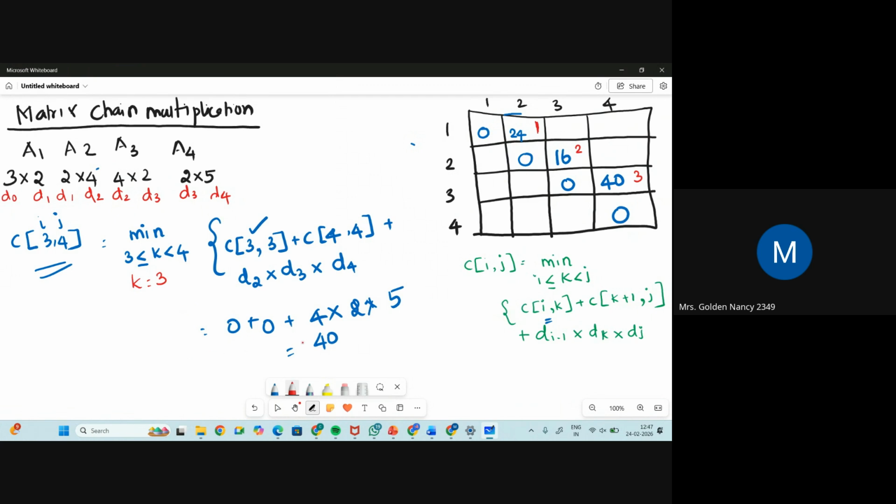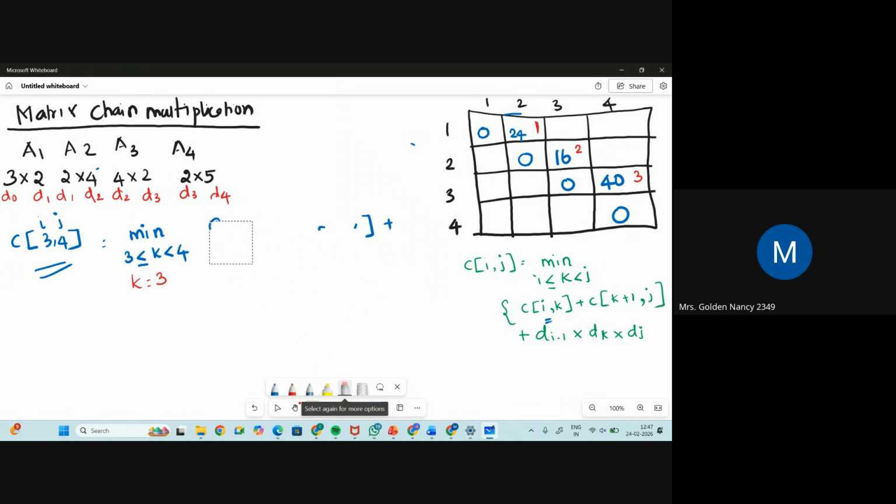Now we have found the first sub problems, the first one step from the diagonal. Just remember, you have jumped just one step from the diagonal and you got the solution of the sub problems. Now what you have to do? We have to do 2 jumps. From the diagonal you have to make 2 jumps to find this box.